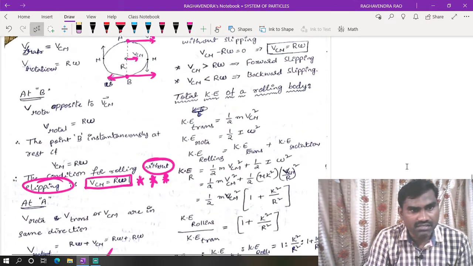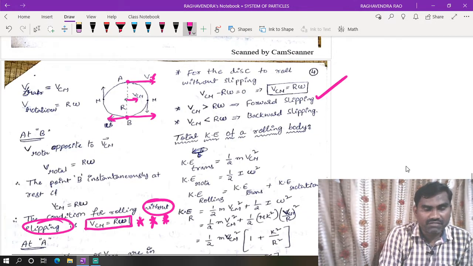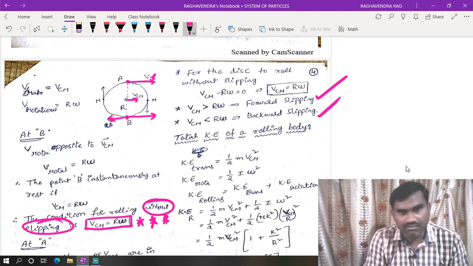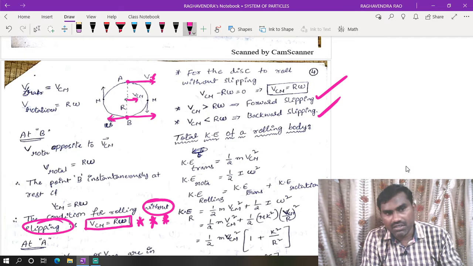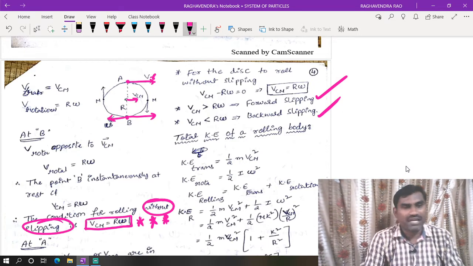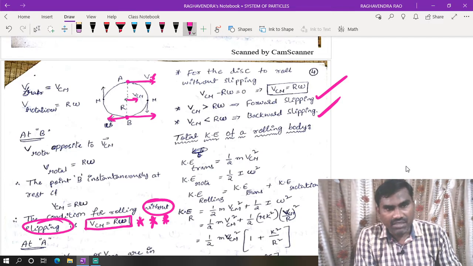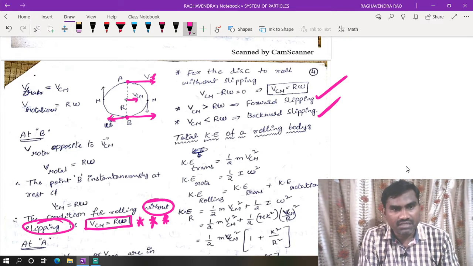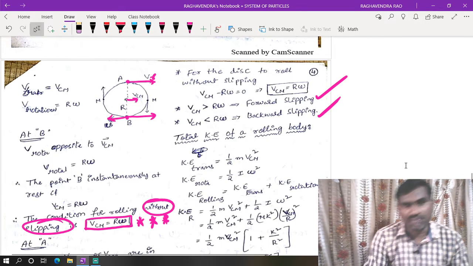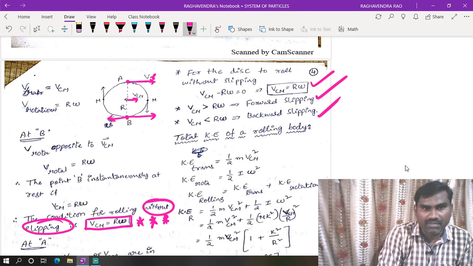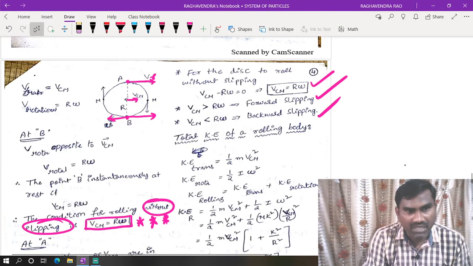These are all cases we already discussed. VCM greater than R omega means forward slipping, and less than means backward slipping. Sometimes they may give radius values and ask whether the body is forward slipping or backward slipping. So we need to calculate VCM and R omega, then compare them. Based on that we can decide whether the body is in forward slipping, backward slipping, or no slipping. No slipping means VCM is equal to R omega. VCM greater means forward slipping, and less means backward slipping.